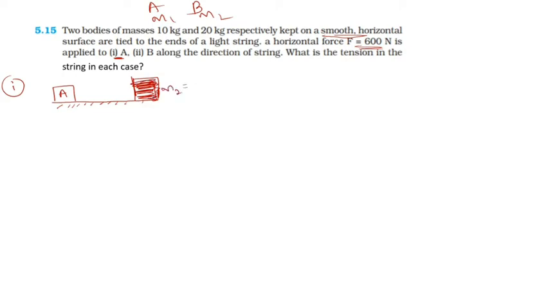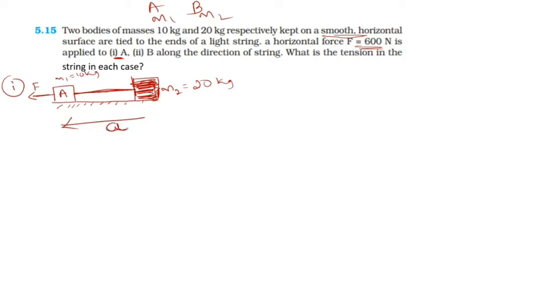I call M2 equal to 20 kg and M1 equal to 10 kg, and there's a string between these two, right? Now a force is applied on A. As a result of this force, the entire system starts to accelerate, and because of the connection, the entire system moves with the same constant acceleration.